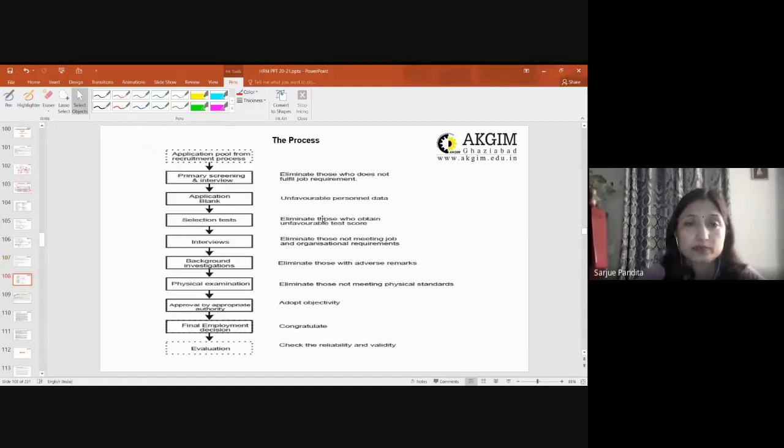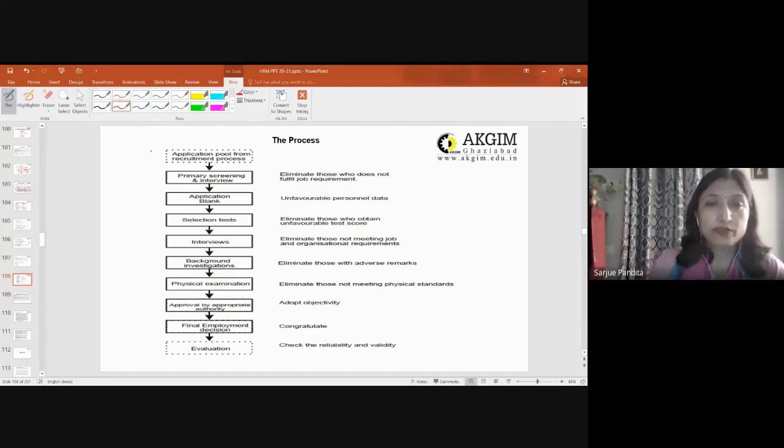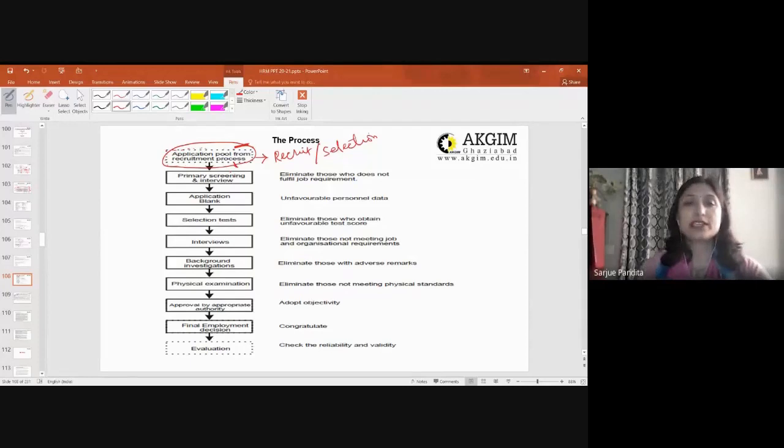First is the application pool from the recruitment process. Now, if you see, this has been indicated in a dotted line. Why is it a dotted line? Because this step is common to both recruitment as well as selection. That means here recruitment ends, and from this step only selection starts. So, application pool from the recruitment process.